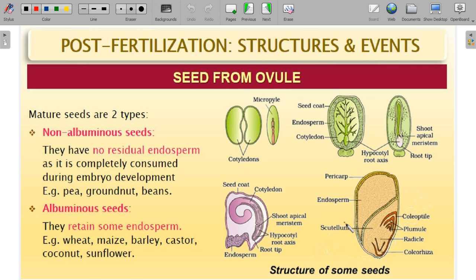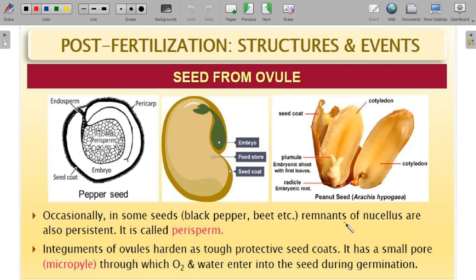No, sir. Okay, fine. If you're clear with it, then I'll go with perisperm. What is perisperm? For the embryo sac development, we require a tissue which can nourish it. What is the tissue called? It starts with N. Nucellus. Suppose the nucellus may be completely consumed, or it may not be completely consumed, and some amount of nucellus may persist.